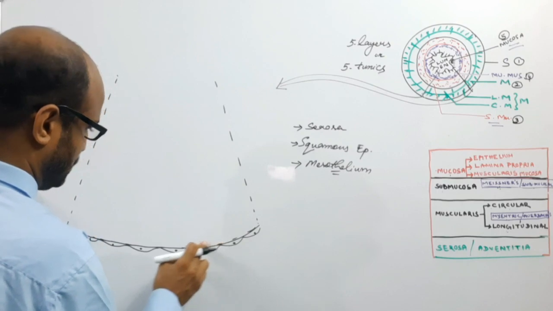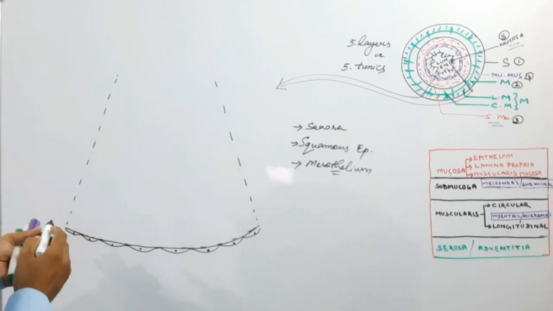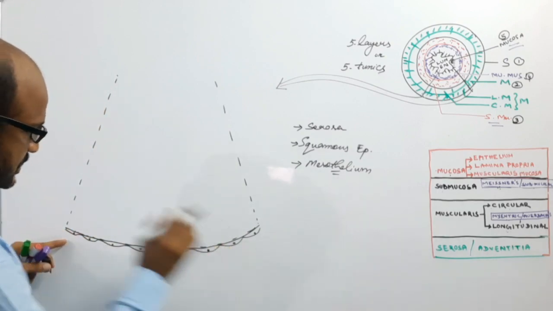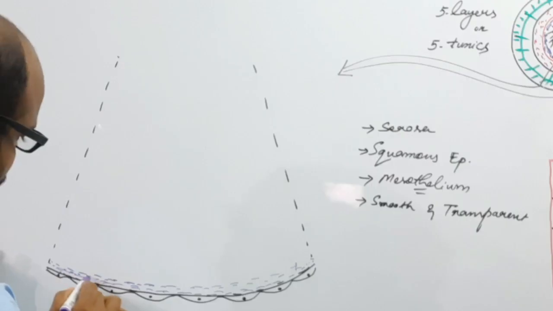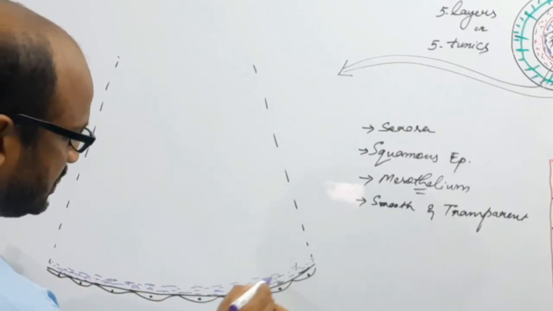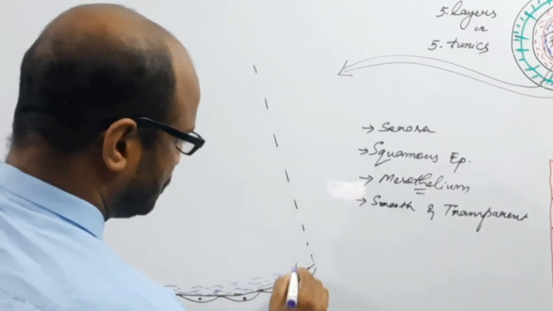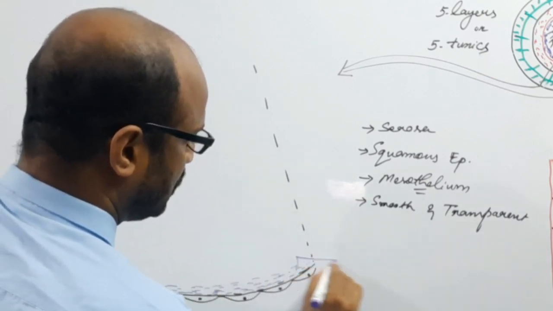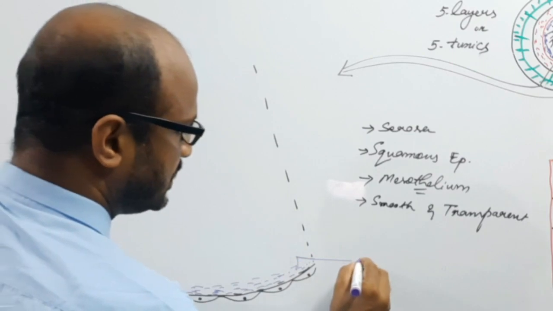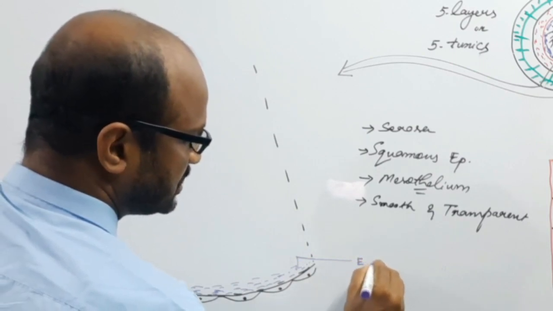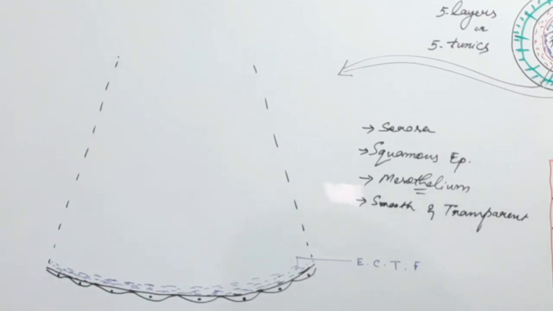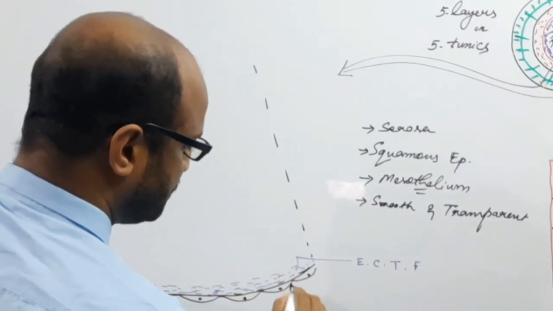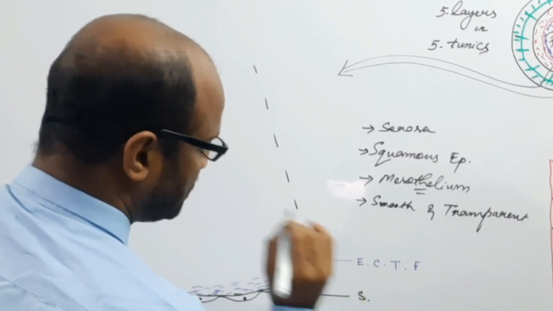So next, inner to the serosa layer, the underlining of the serosa, is the elastic fibrous tissue. So underlining the serosa, there are elastic connective tissue fibers present. The outermost covering, you can say this is the serosa.